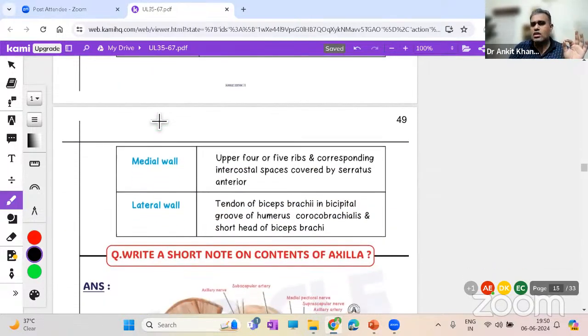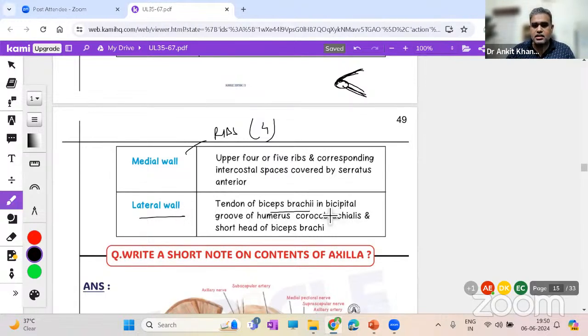Just go through it. Medial wall is what? You had the ribs. So medial, just remember you have the ribs, and basically the upper 4 ribs are there. Serratus anterior was still the 8 ribs, but axilla only upper 4 ribs. And lateral wall is what? See, lateral wall, the anterior posterior wall, they are converging. So P major and teres major, they all were converging where? Into the intertubercular sulcus. So that will be your lateral wall.